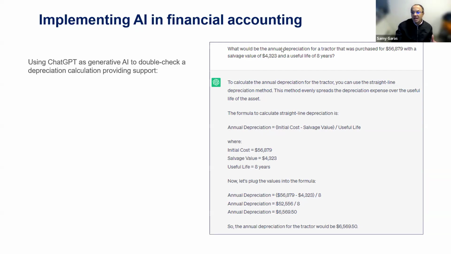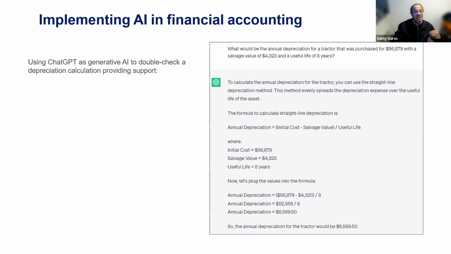Tell me about the annual depreciation for a tractor or any equipment that was purchased for this amount with a salvage value of this amount for a useful life of 8 years. Very simple question. We used to do this on paper in accounting, but now ChatGPT can take the calculation, make the depreciation for you and give it to you. This one, time saving. Number two, more accurate.